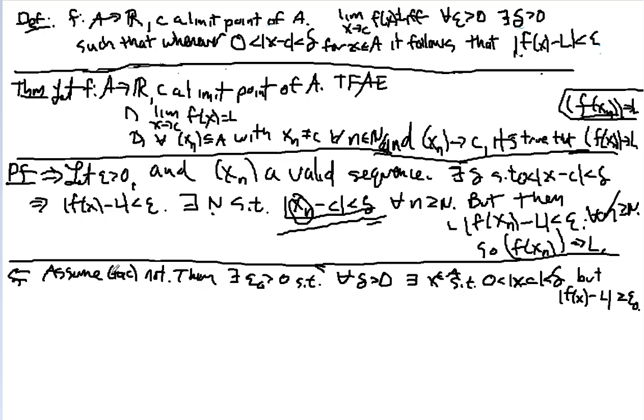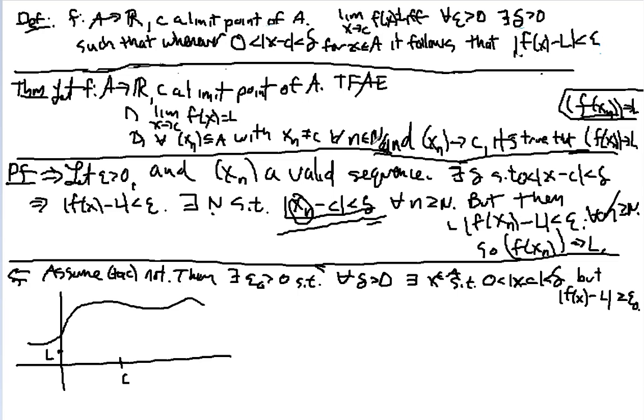Well, here's the basic idea. I'm going to take a picture of the graph. Here's my c, and let's suppose L is way down here, because I'm assuming that it doesn't converge.